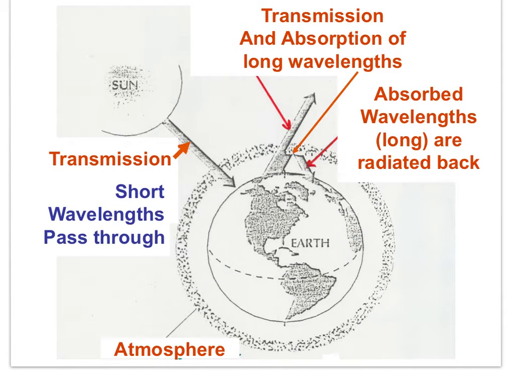Here it is again. Solar energy streams toward the Earth. The short visible wavelengths reach the surface of the Earth. Long wavelengths are re-radiated, and the long wavelengths are absorbed by the greenhouse gases and re-radiated back, keeping the Earth warm, a hospitable 15 degrees C. This is the greenhouse effect.